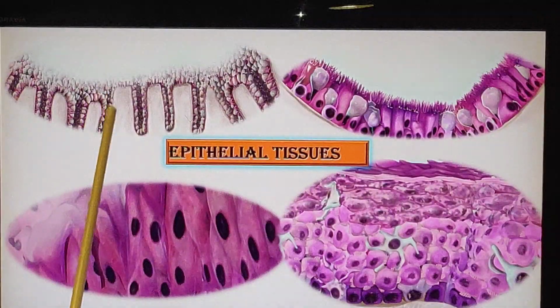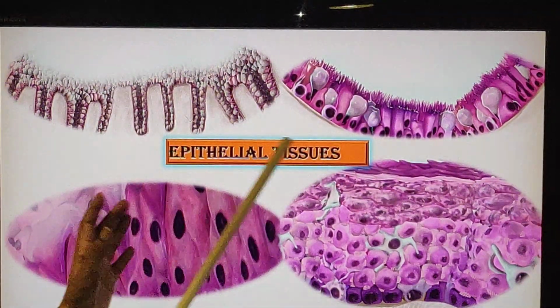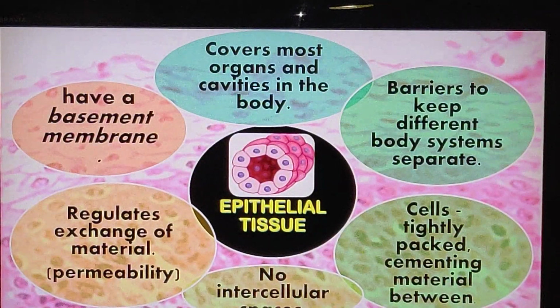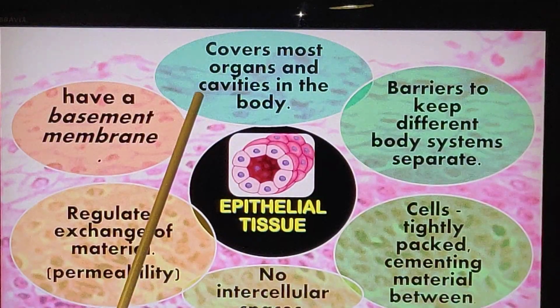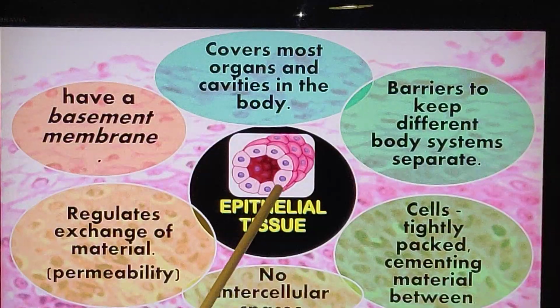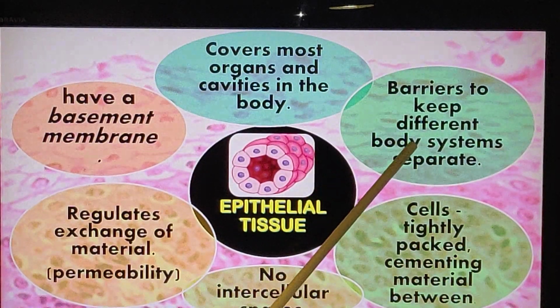Some of them may be very thin, some of them may be long and column-like, some of them will be flat and so on. So we'll be learning the types of epithelial tissue one by one. Epithelial tissue covers most of the organs and cavities in the body. If this is a cavity, you can see the border formed by the epithelial tissue, and it acts as a barrier for different body systems.